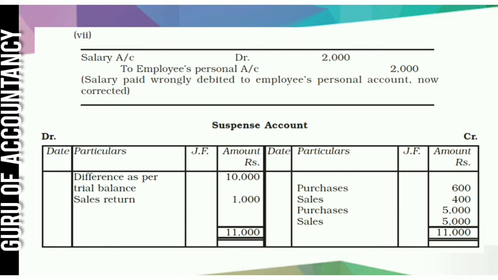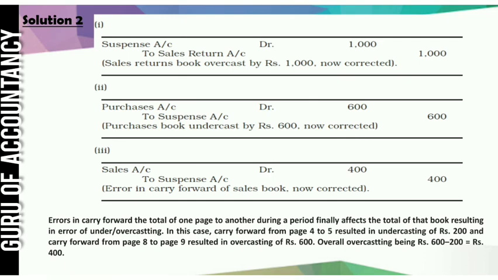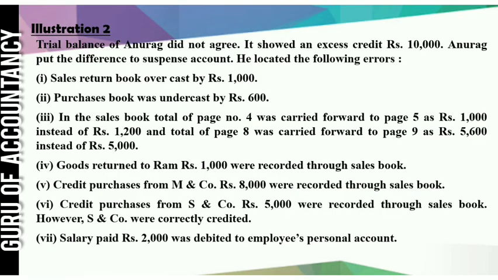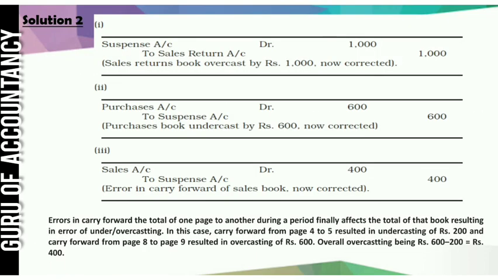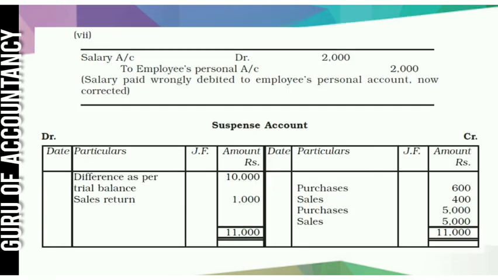Thereafter, we will prepare suspense account. Now in this exercise, in the very beginning, they gave the difference of suspense account 10,000, that you will write 10,000 and all the entries would be posted. All the entries which you have written, that you will post in the suspense account, and finally your suspense account will tally. So here only posting is done, that you can do.